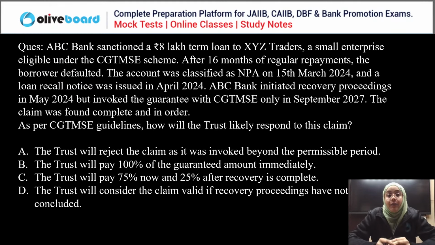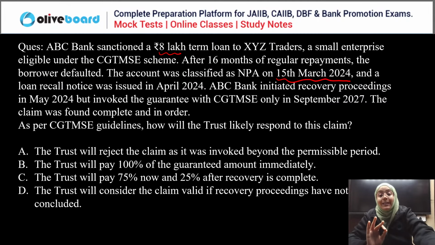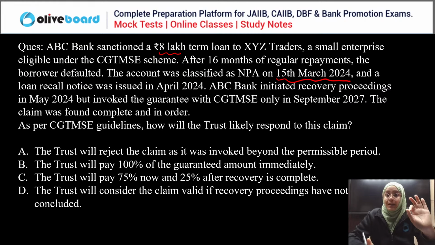Now the bank declared the 8 lakh rupees as a non-performing asset on 15th March 2024. From March 2024 we have 3 years, so the lock-in period ends in March 2027.